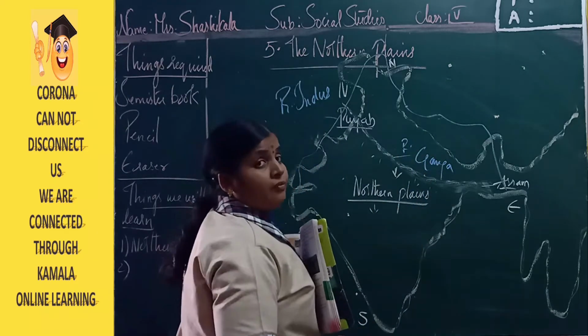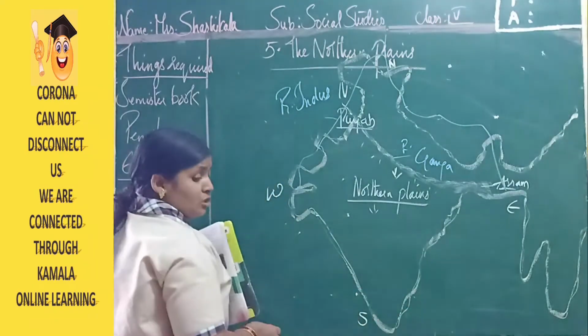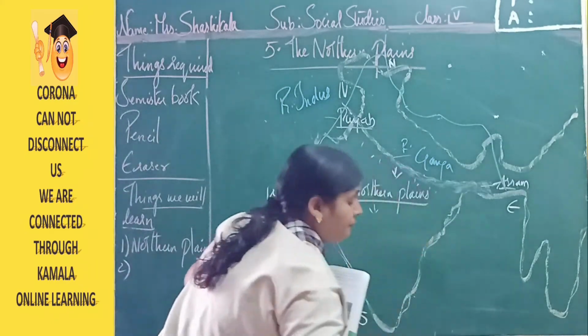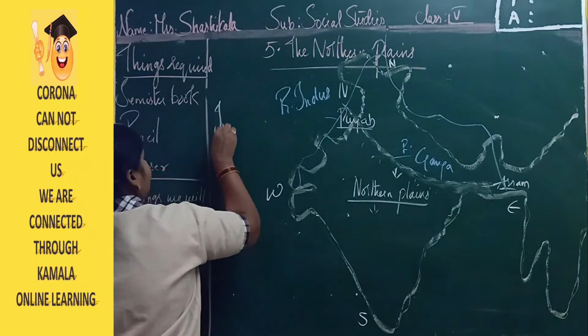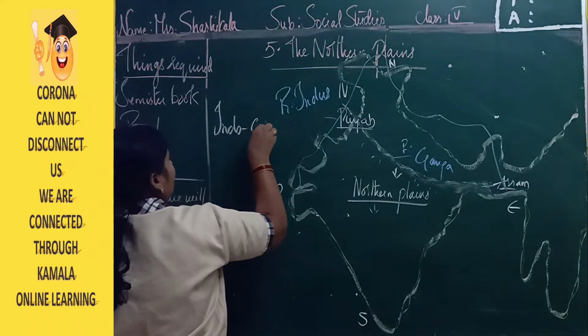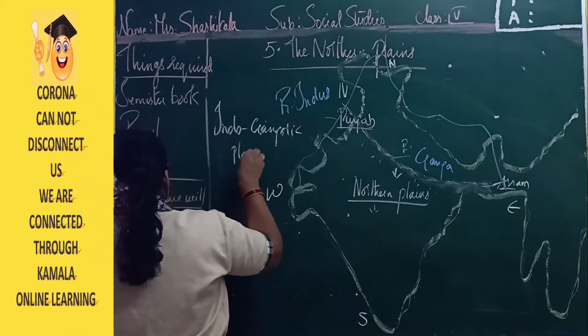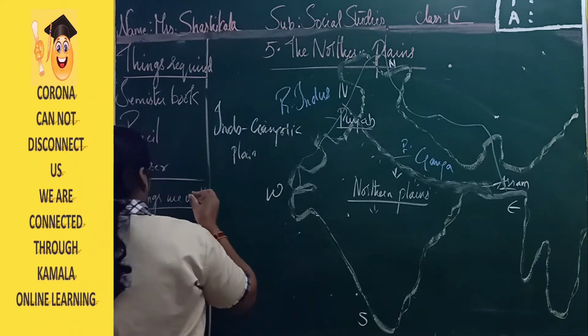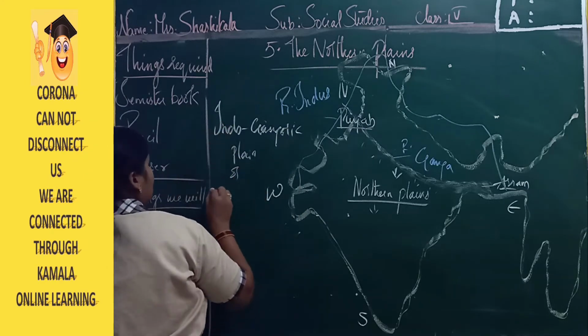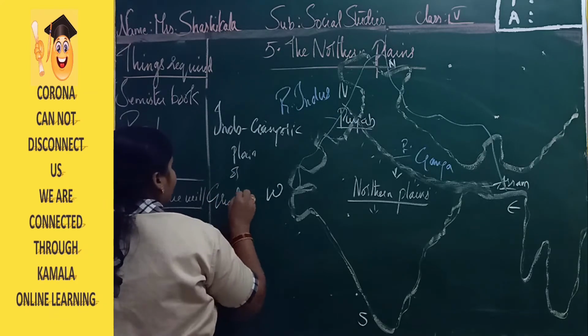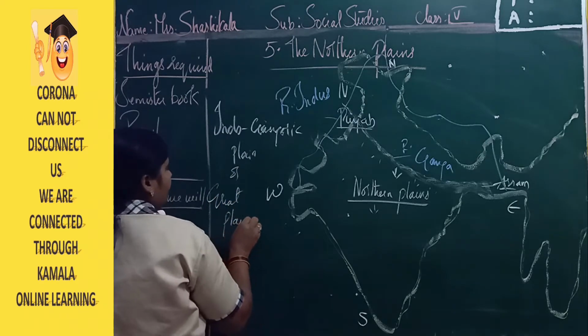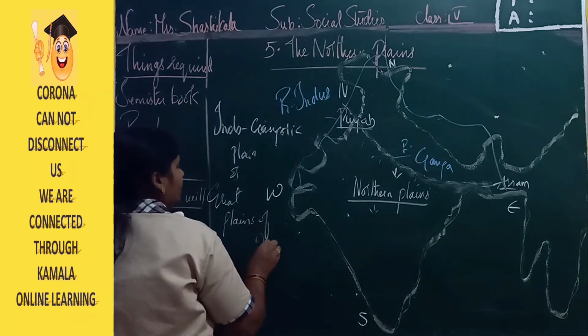So this plain we call the Indo-Gangetic plain, or Great Plains of India.